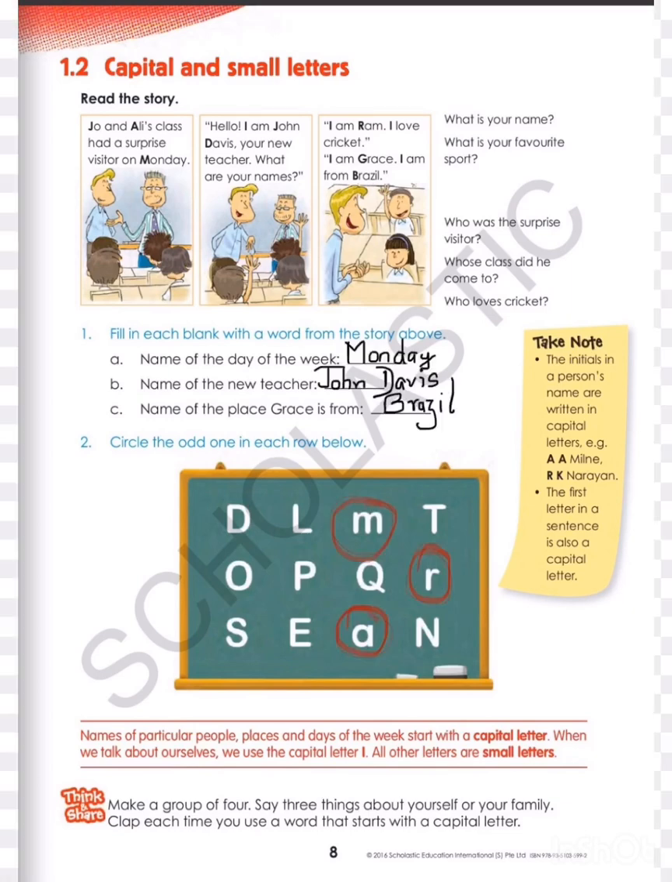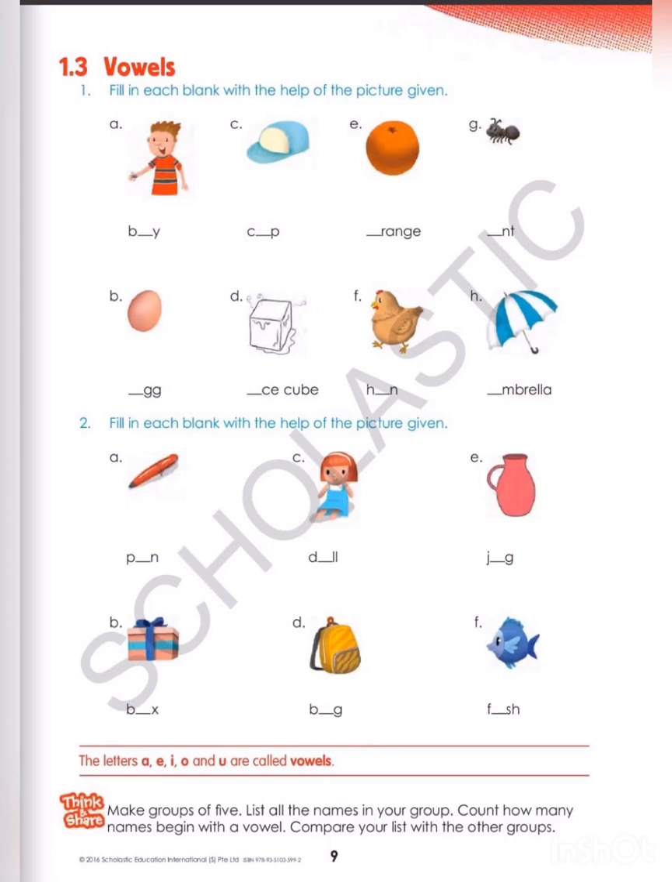So here we complete this page. Now we will move to our page number 9. Exercise number 1.3, vowels. As we taught earlier, we have 5 vowels, A, E, I, O, U, and we will fill vowels in the blanks and we have pictures for the hints. So first picture is of a boy. So which vowel will we write in the blank? O. So what will be the spelling? B-O-Y, boy.